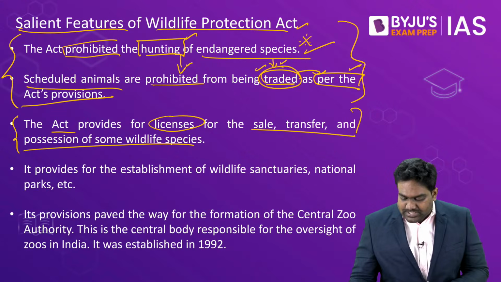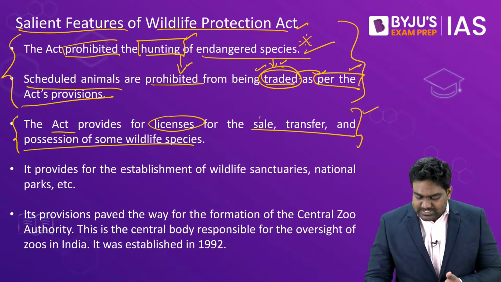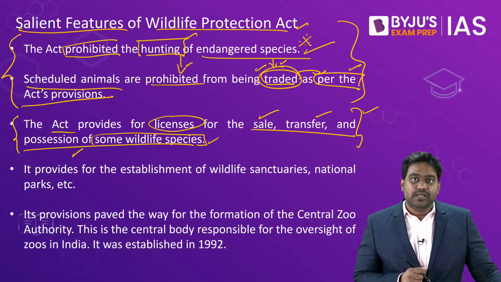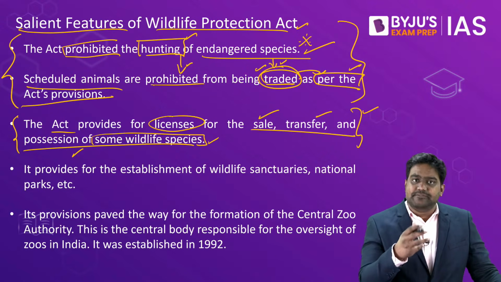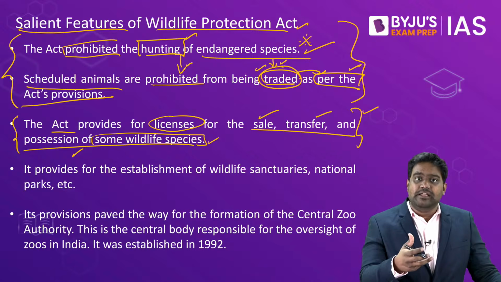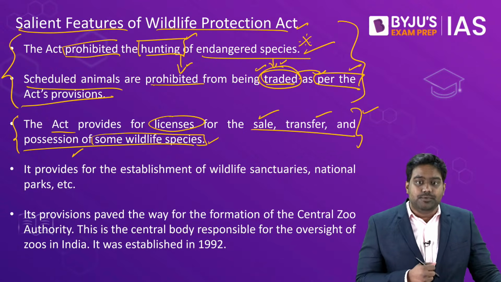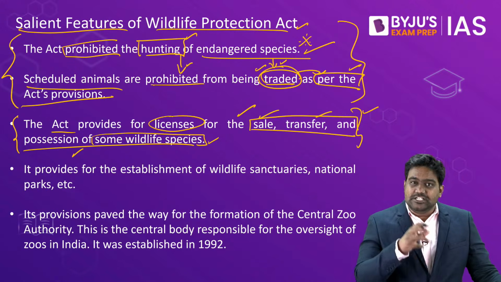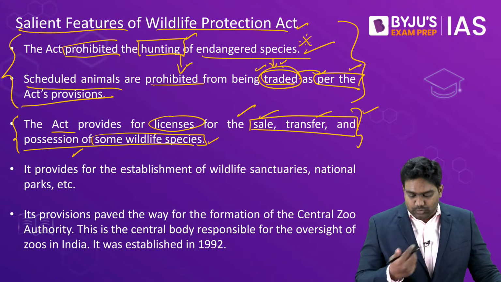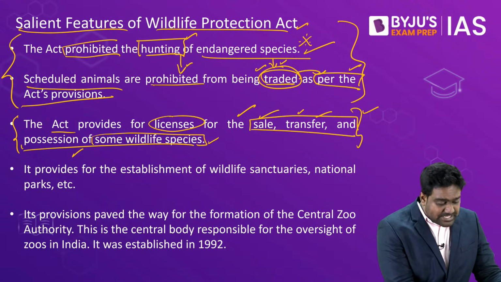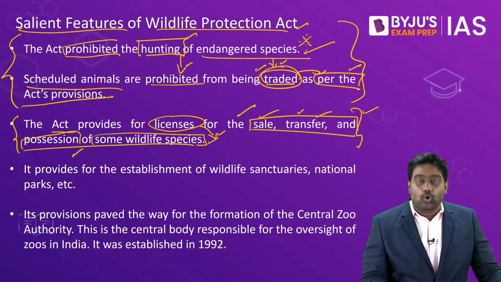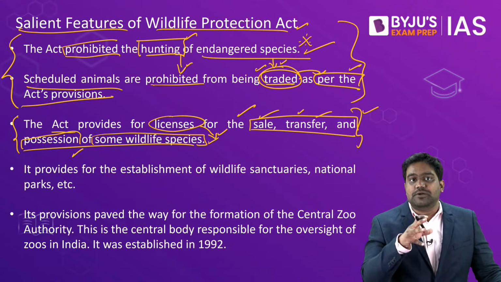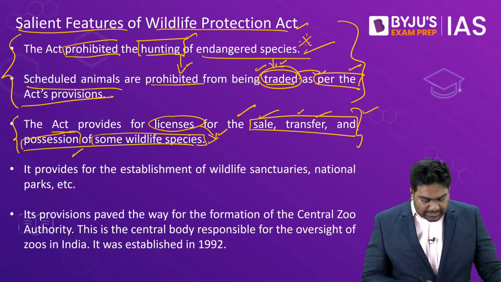It provides for the issuance of licenses to sell, transfer, and possess some of the designated wildlife species. A few wildlife species, like let's say elephants, can be bred in captivity as well for religious purposes. So certain species of animals, certain species of birds, they can be sold, you can trade, you can transfer them, you can possess them as well, but you need to obtain the required licenses from the concerned authorities. So even those provisions have been outlined under the Wildlife Protection Act.